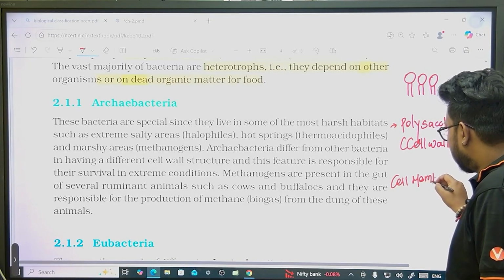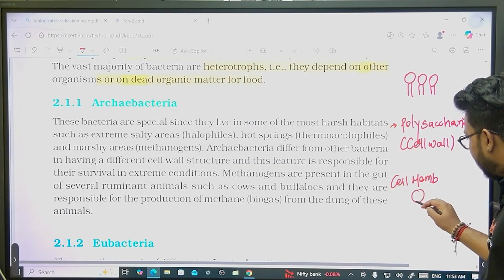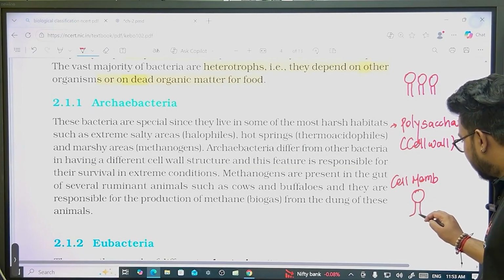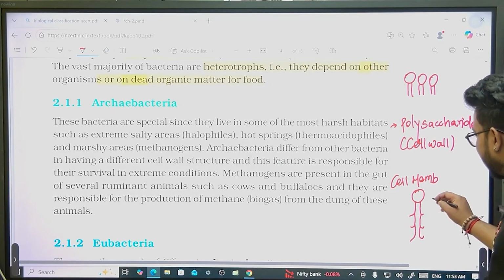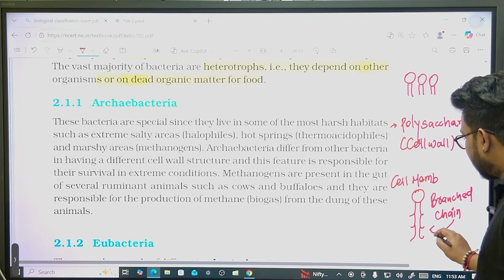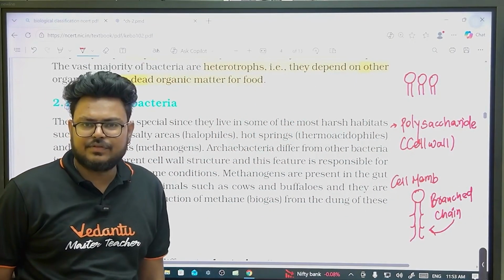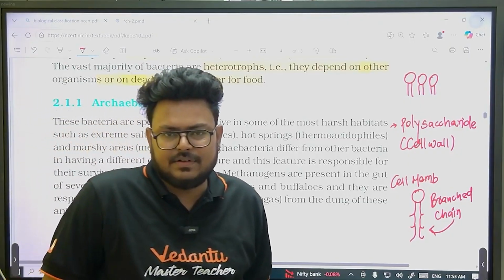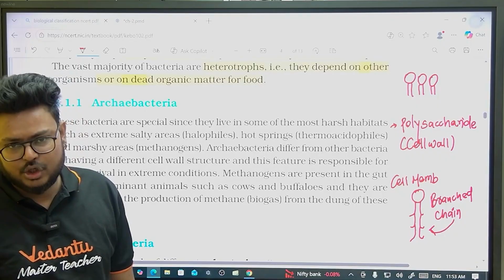In archaebacteria, the membrane has branched chains of lipids. You can see how many hydrocarbon tails are there. So the structure of the membrane is different, and the structure of the cell wall is also different. Both things are different, and that enables the organism to survive extreme conditions compared to eubacteria.